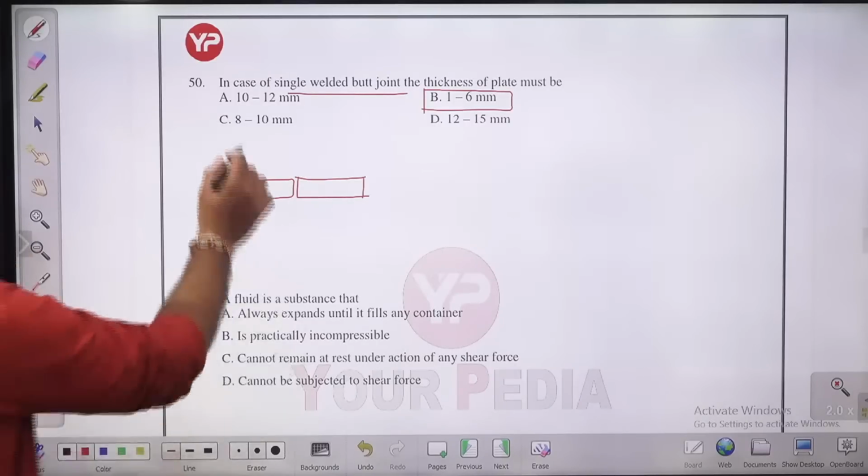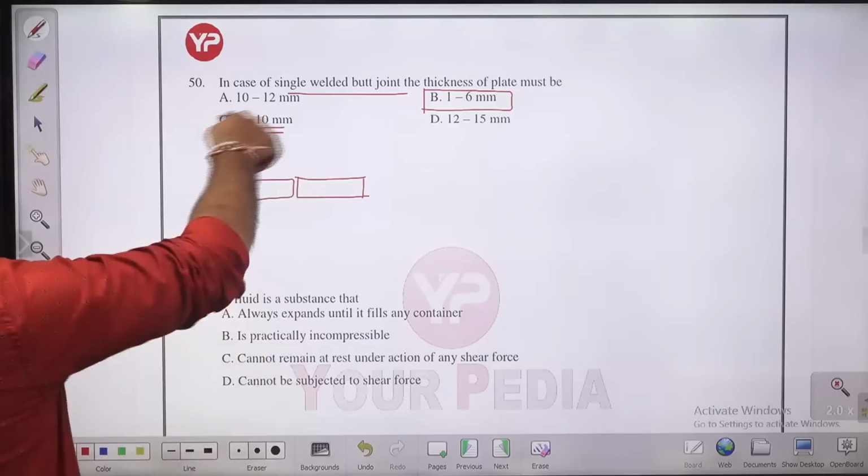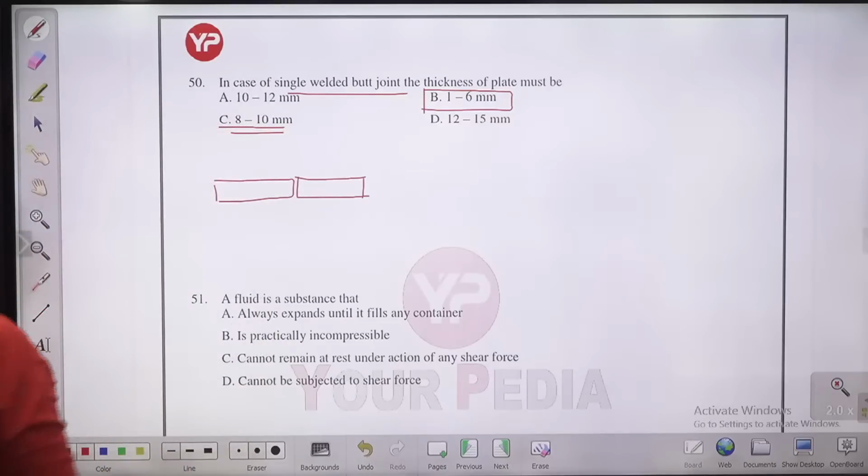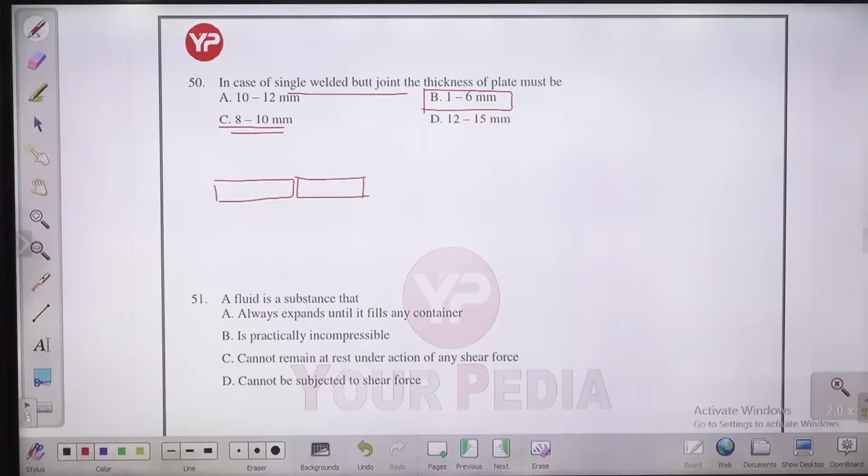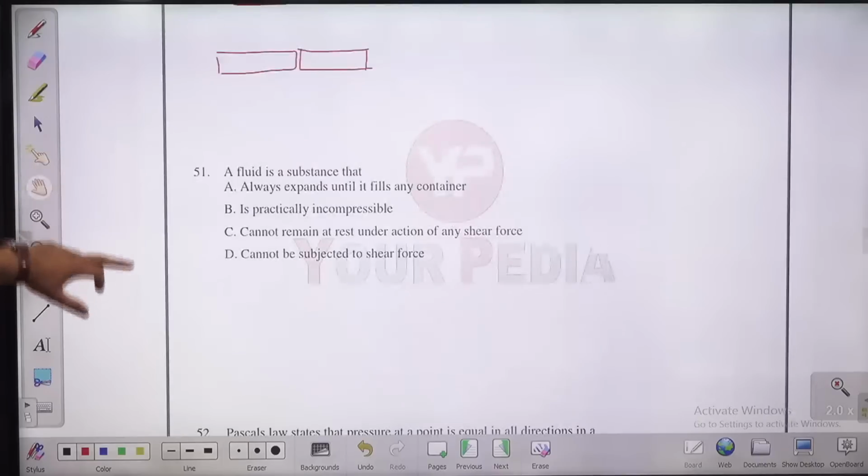You can go to 10 mm thickness also, but 8 to 10 is definitely not right, because with a simple square butt joint the required thickness is lesser. So B, 1 to 6, suits the entire situation. B is the most appropriate answer for this question, 1 to 6 mm, although as I mentioned there may be different cases.